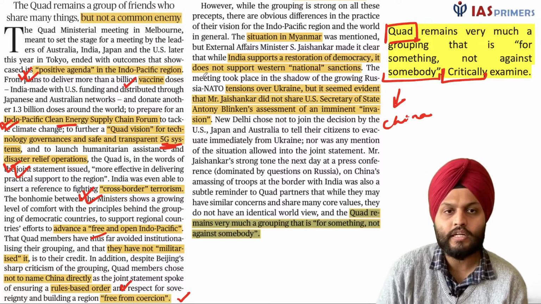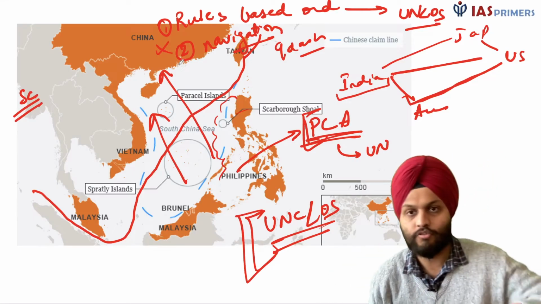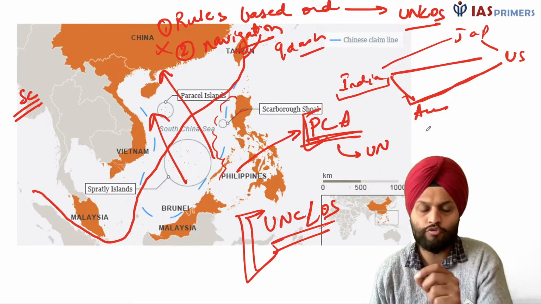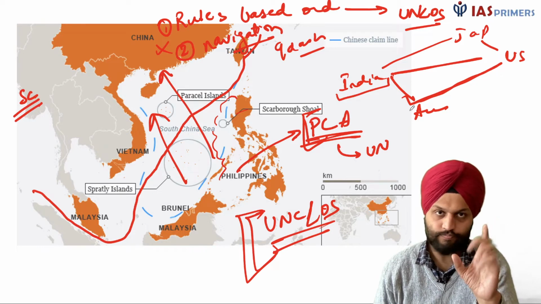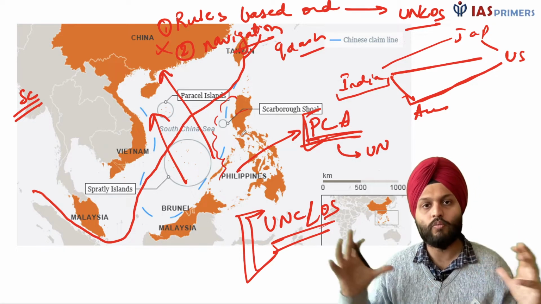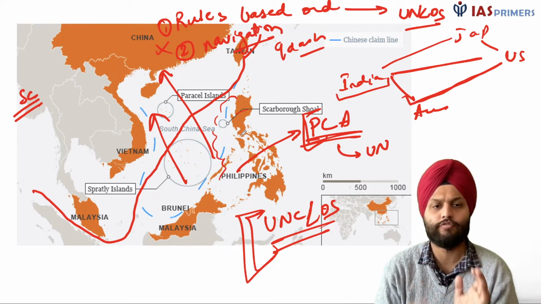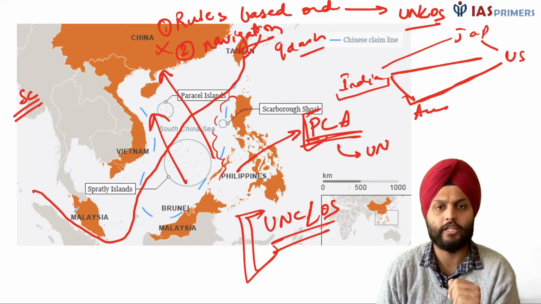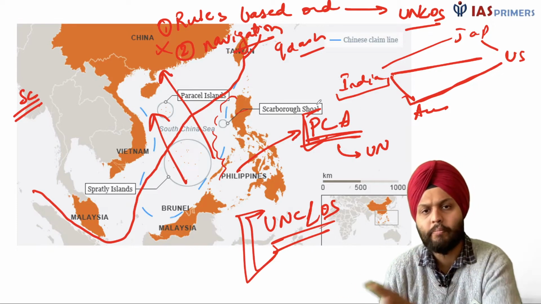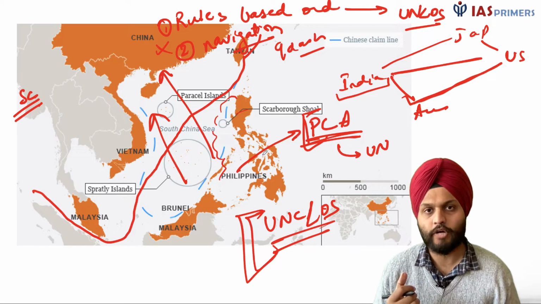Now, what we see is that these leaders, they have an alliance. We see India, Japan, US and Australia, they have a common interest. One common interest is quite evident. China. Then they want to have greater cooperation in the Indo-Pacific region. This is Indo-Pacific region, right? Then Asia-Pacific region. So they want to have greater cooperation. They want to collaborate with one another.